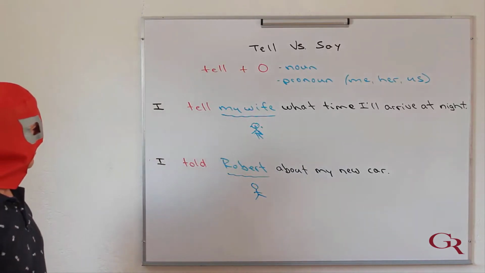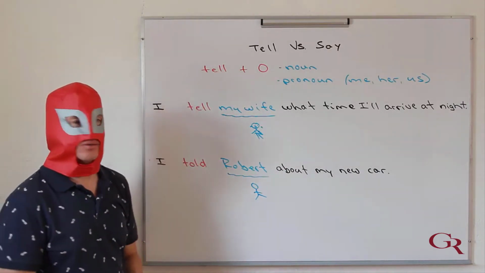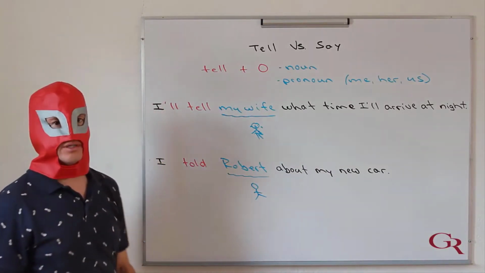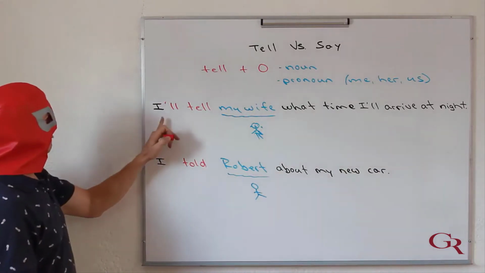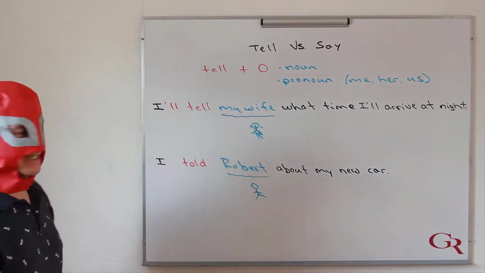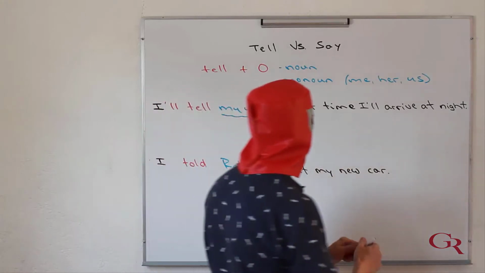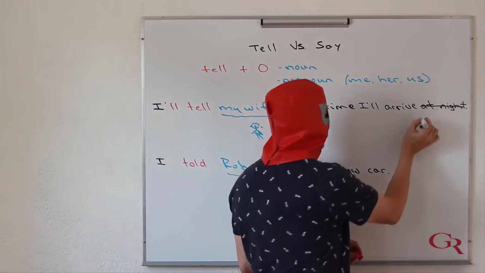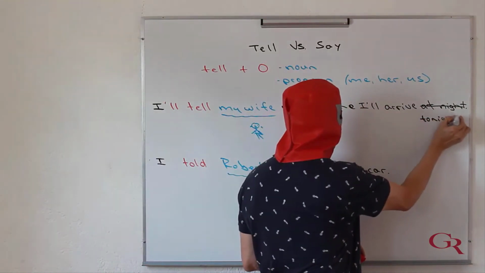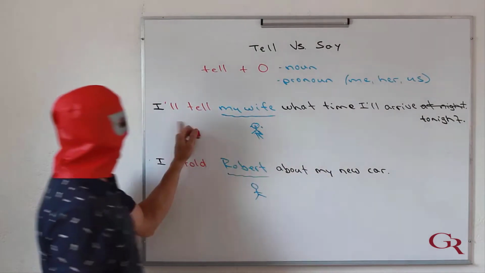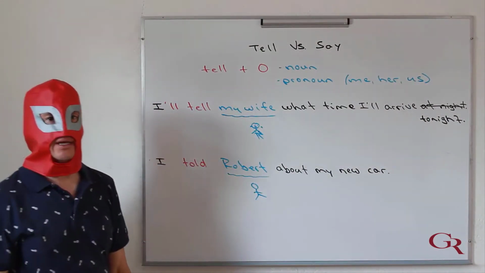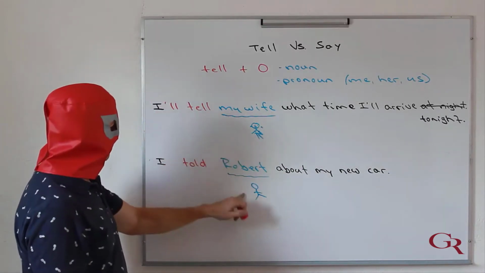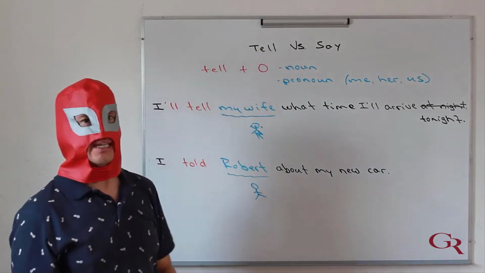Now, I said that we can use this in any tense, okay? Well, let me use this same example, and let's imagine I want to use the future. So, I would say, I'll tell my wife what time I'll arrive. But now, one time, so maybe instead of at night, which was every night, I'm going to say tonight. So, I'll tell my wife what time I'll arrive tonight. Okay? So, for the three tenses, if you have a person after the verb, the verb to use is tell.